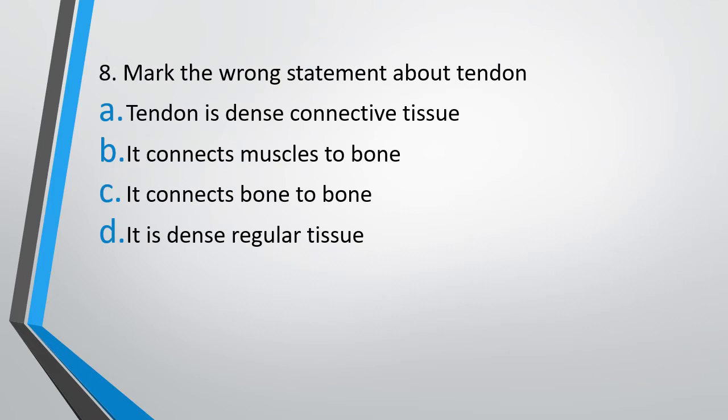Question 8. Mark the wrong statement about tendon. Option A, tendon is a dense connective tissue. Option B, it connects muscle to bone. Option C, it connects bone to bone. Or option D, it is a dense regular tissue. Mark the wrong statement about tendon. The correct answer is option C, that is it connects bone to bone. This statement is wrong. Bone to bone is connected by ligaments, right? So tendon connects bone to muscle. Statement C is wrong.